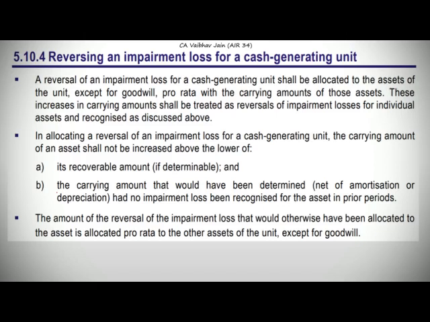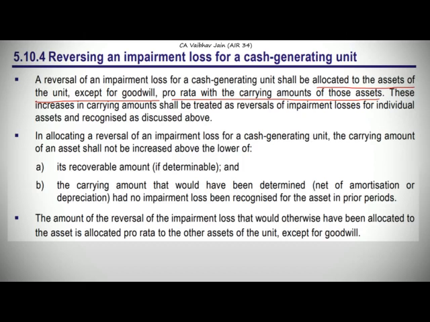Now concluding the video, there is the reversal of impairment loss for a CGU to which goodwill has been allocated. What Ind AS 36 says here is that the reversal of impairment loss for a CGU shall be allocated to the assets of the unit except for goodwill, pro rata with the carrying amount of those assets. See, in the example I took in the last question, I said that the impairment loss was 8 lakh rupees and 5 lakh has been allocated to the goodwill.